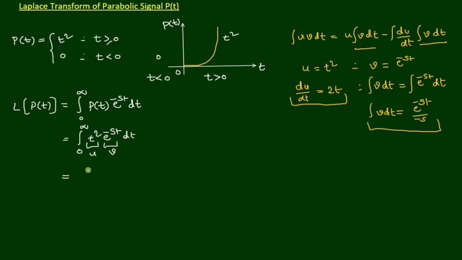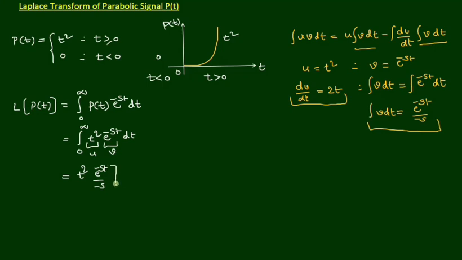So now we use the u term, that is t square, times integral of v dt, which is calculated as e power minus st by minus s.